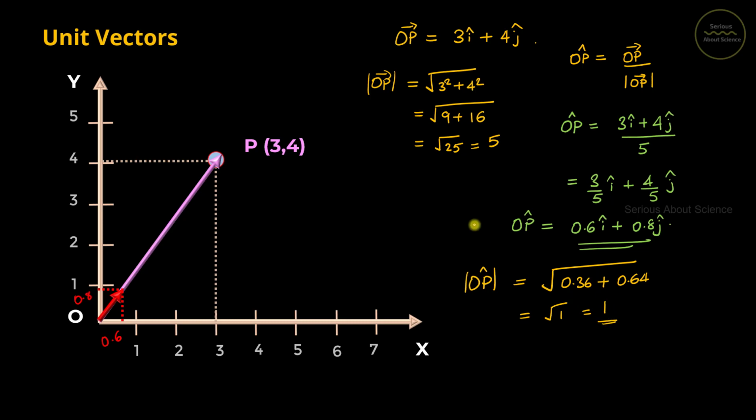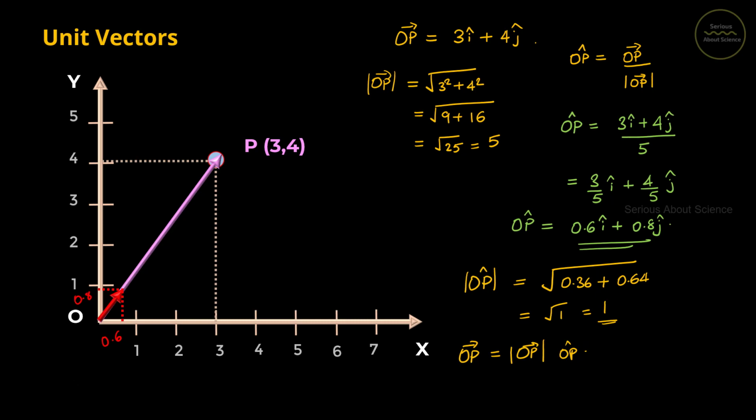And we know that any vector can be written as modulus of that vector times the unit vector. So I can write vector OP equals modulus of vector OP times the unit vector.